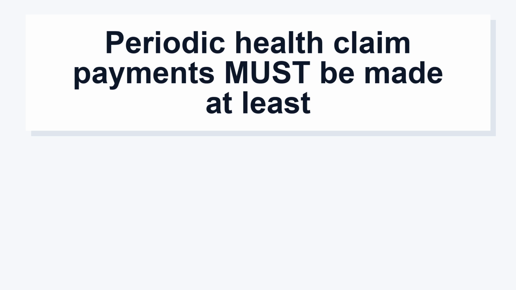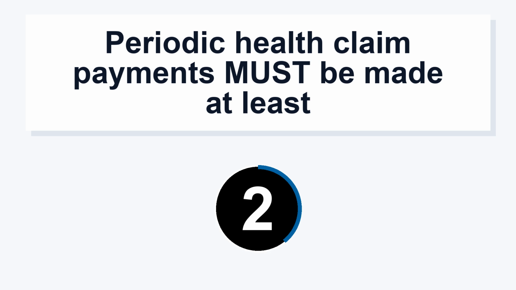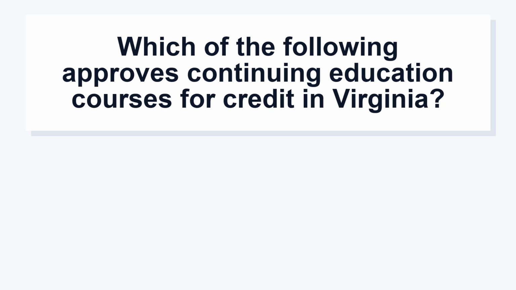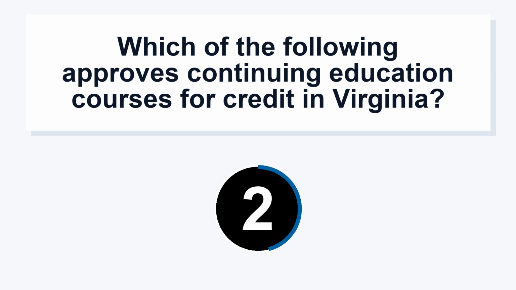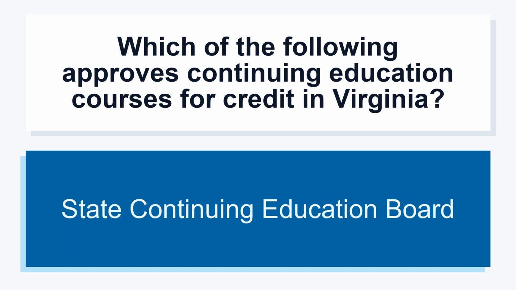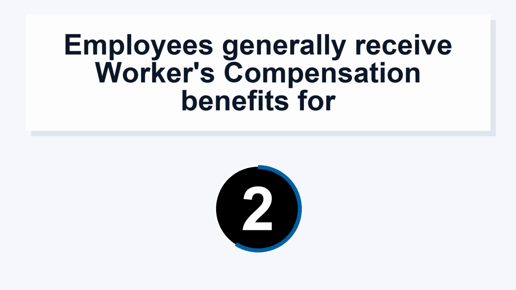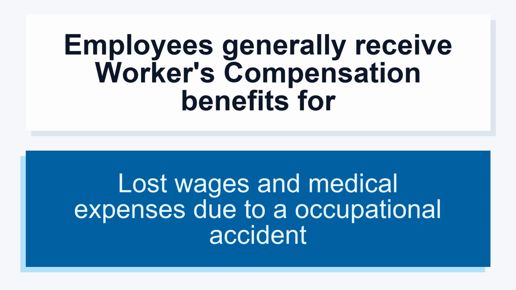Periodic health claim payments must be made at least monthly. Which of the following approves continuing education courses for credit in Virginia? State Continuing Education Board. Employees generally receive workers' compensation benefits for lost wages and medical expenses due to an occupational accident.